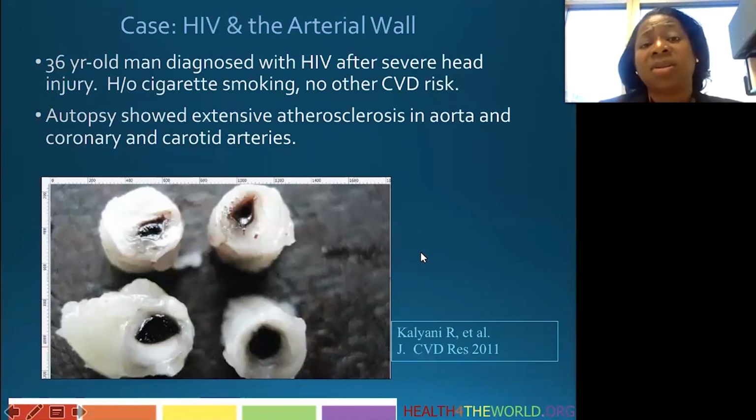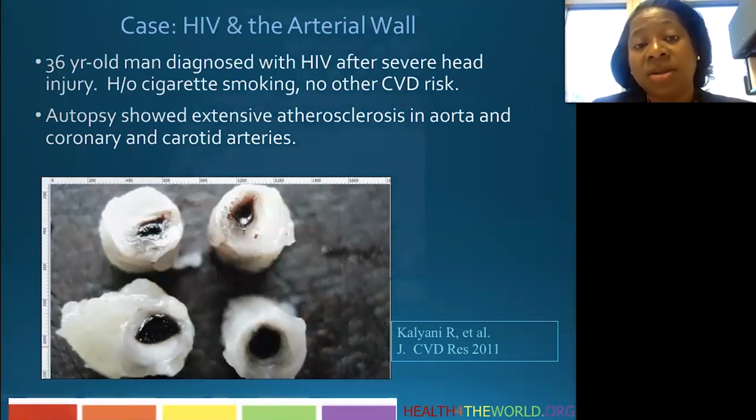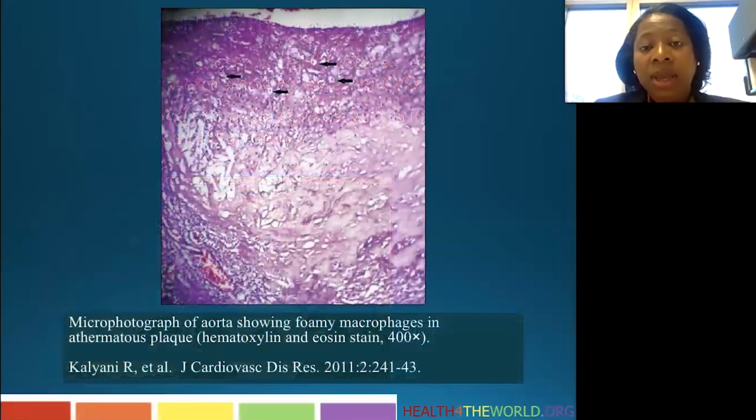And this gentleman was 36 years old. He smoked cigarettes, but had no other cardiovascular risk. So this has real effects for our patients. And this is just drilling down into the autopsy slide. And you see, I don't know if you can see this very well, but these black arrows point to these foamy macrophages that I described in the previous study. And you can see them in the vessel wall on pathology from this patient.